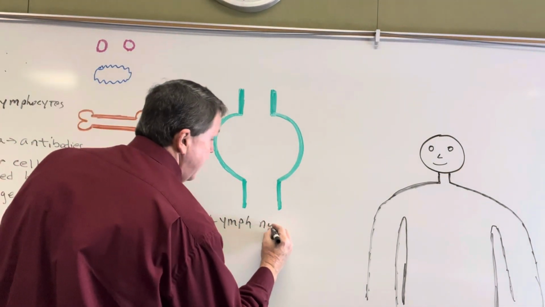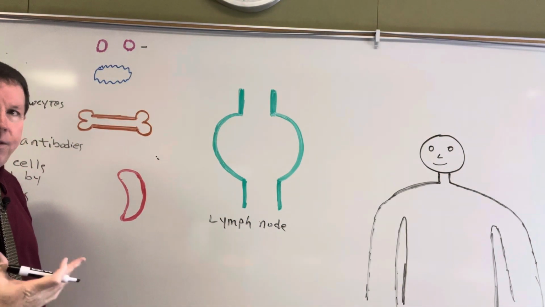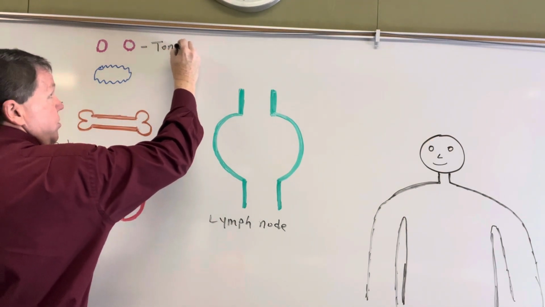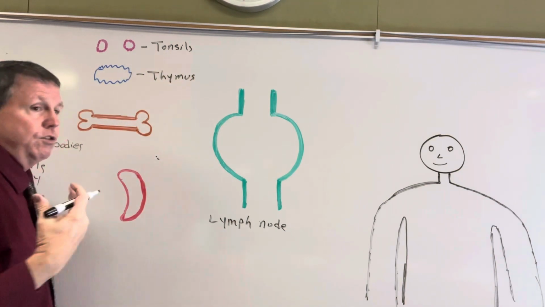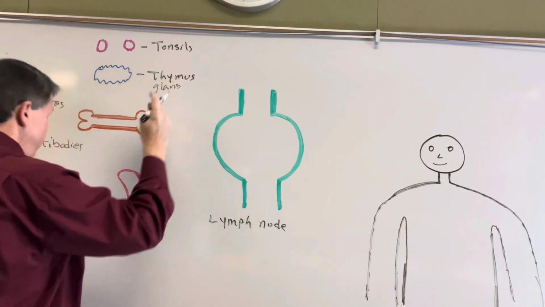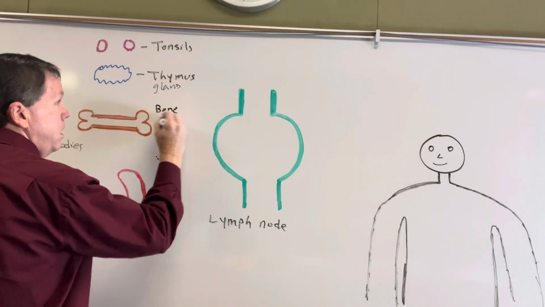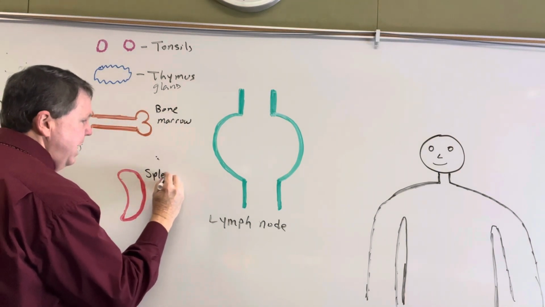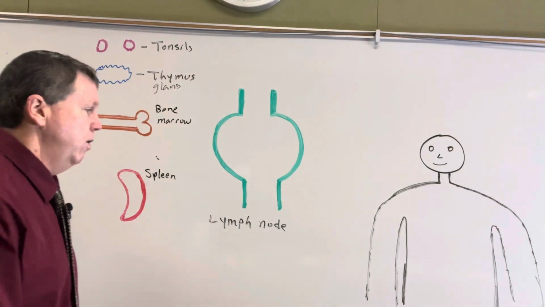So other places that they can start could be up in the tonsils. Usually it's the lining on the inside of the mouth, the mucosa, but they can start in areas such as the tonsils. They can start in the thymus. Now remember, your thymus goes away after you reach puberty, right? But they can start in the thymus gland. This is usually where your T cells go to mature. They can start in the bone marrow, and they can also start in the spleen. But again, they can start anywhere in the body. The most common area for these to start is going to be in the lymph node, as you see here.